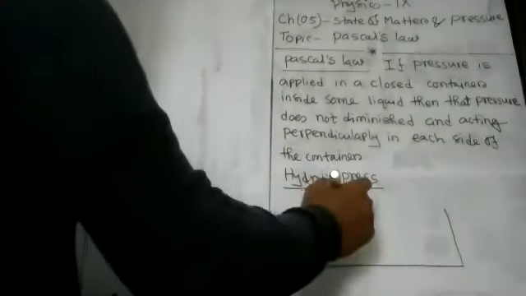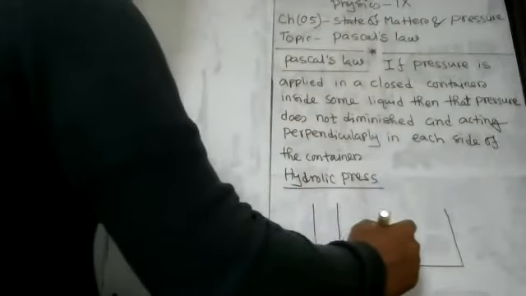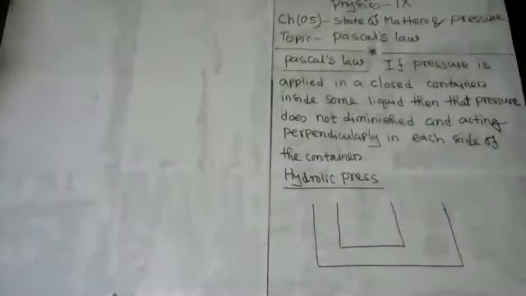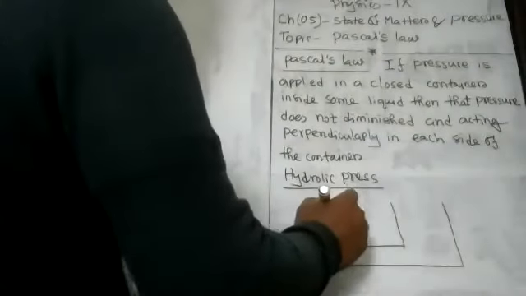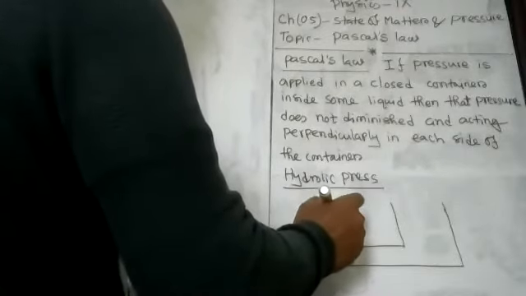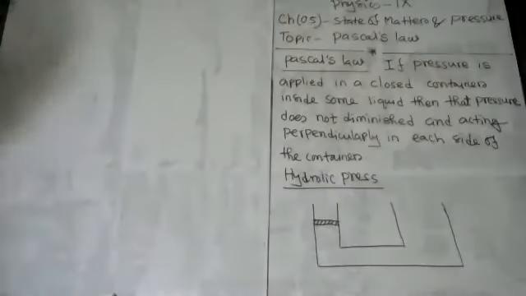It has a mouth. This is a small mouth, small piston. This is a large mouth. Okay, my dear student, it has two mouths. One is a small mouth, a small opening. Another is a large mouth, a large opening. And then a piston here, just like a cover in which you can apply pressure on one side. This piston has no leakage, so there's no chance of liquid coming out from the piston.